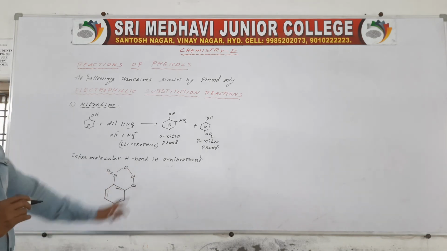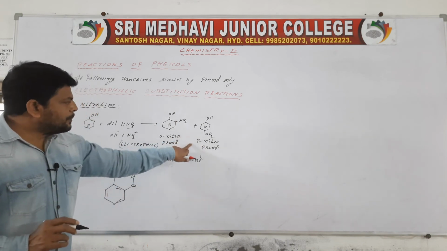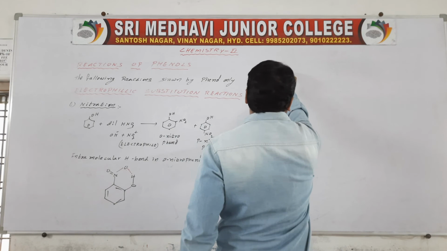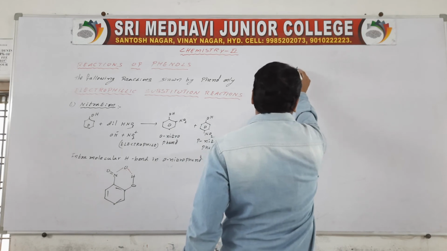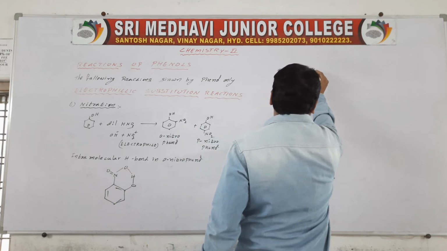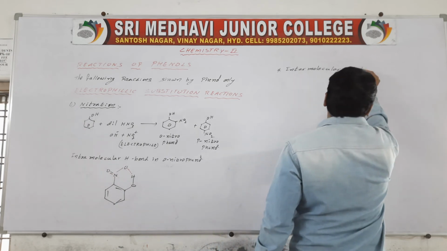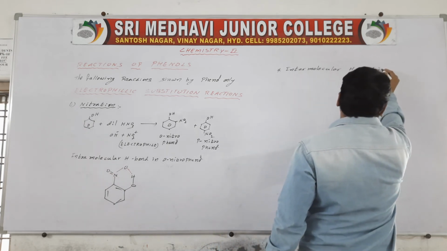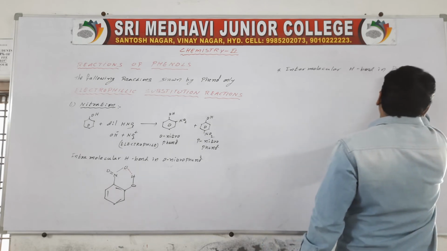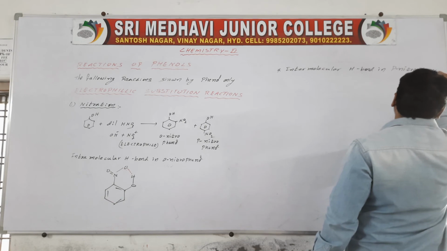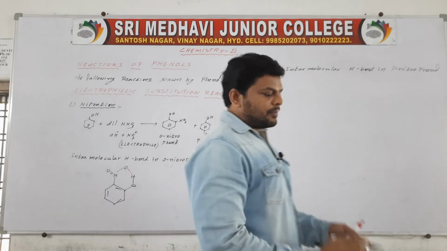Next, if you take p-nitrophenol, here there is intermolecular hydrogen bond. Intermolecular hydrogen bond in p-nitrophenol.